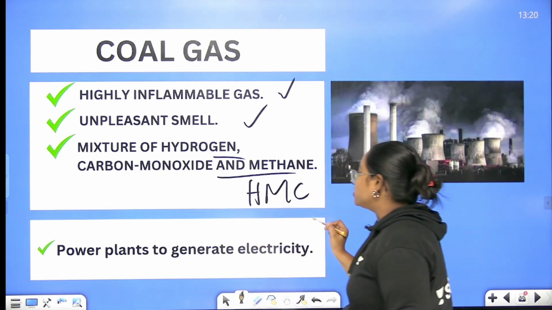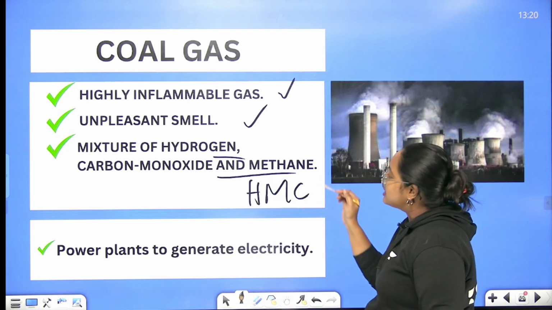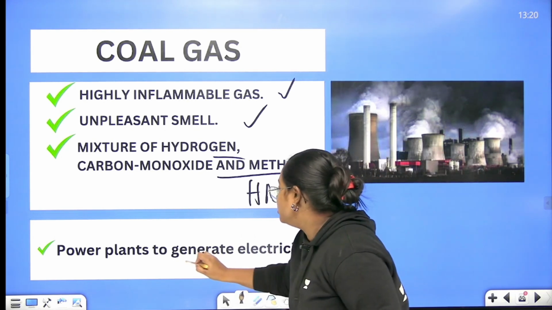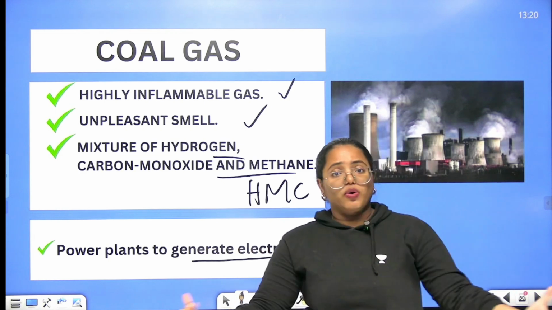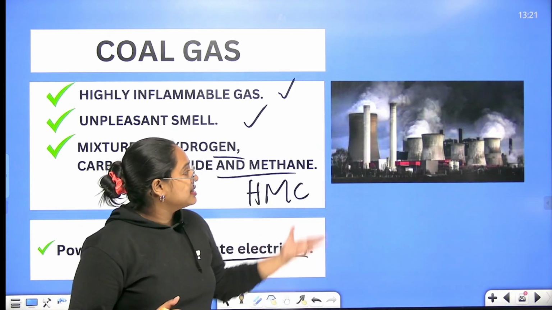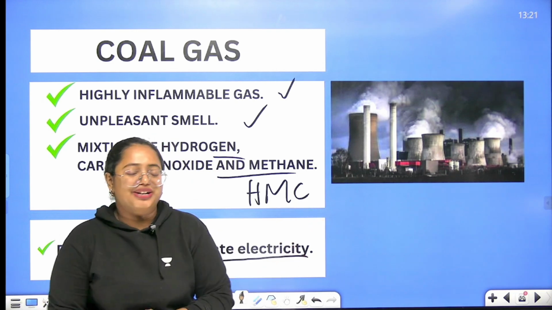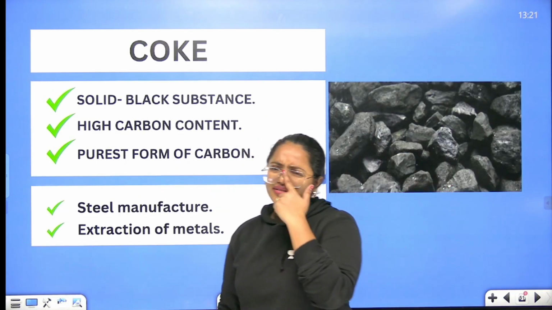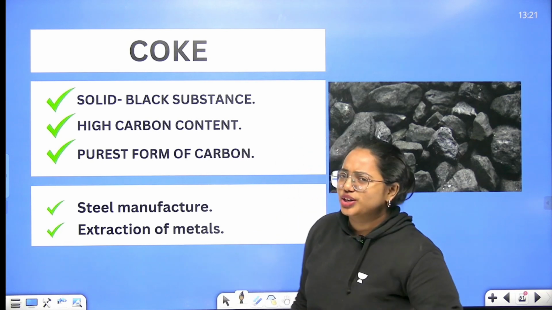So this is a mixture of hydrogen, carbon monoxide and methane, and this can be basically used to generate electricity in power plants. So this is a basic application of coal gas. Look at it. Very simple, right? Yes. And now we are going to talk about coke. Coke. Again, we have to learn a few more things.